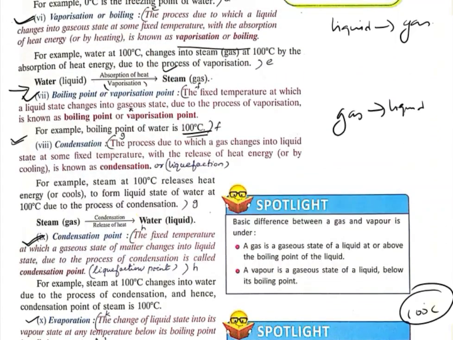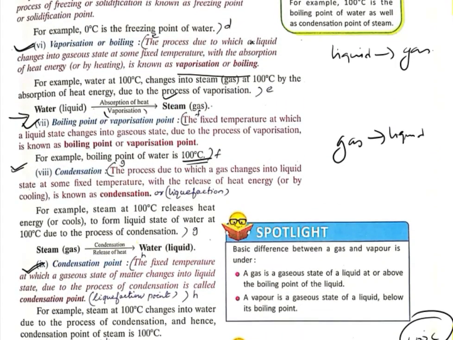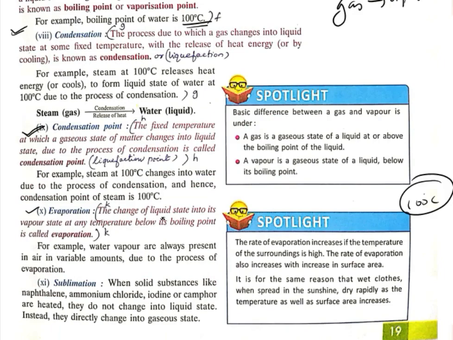Okay, in the case of vaporization, the process due to which a liquid changes into the gaseous state, you can see that in evaporation it changes into the vapor state at any temperature, but it would be lower than the boiling point. For example, water vapor is always present in air in variable amounts. That's why we feel humidity: air is less humid or more humid according to the water vapor contained in the air.